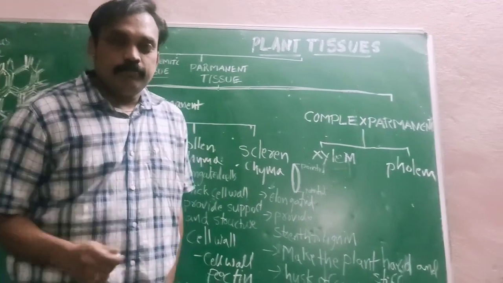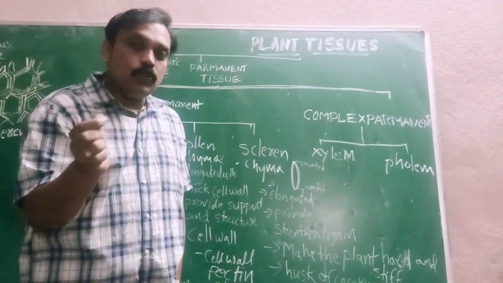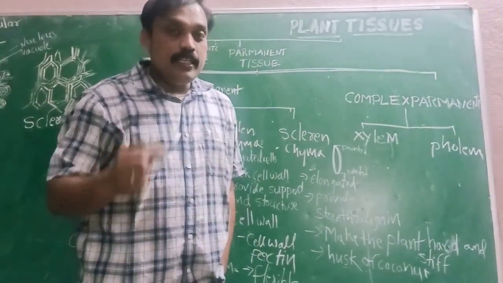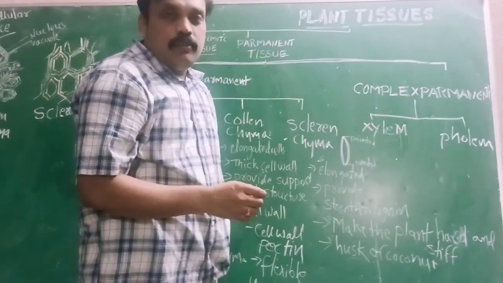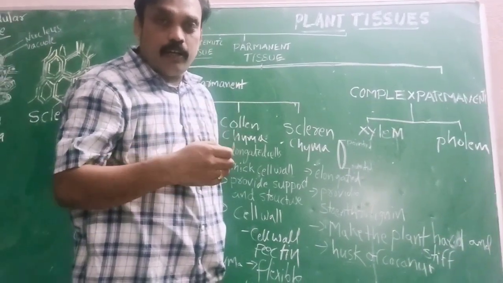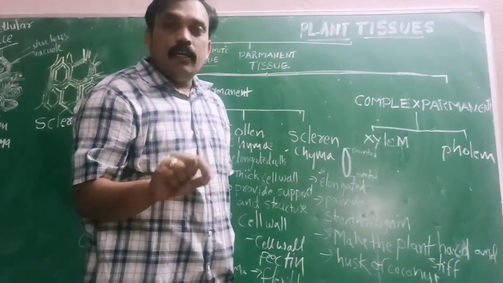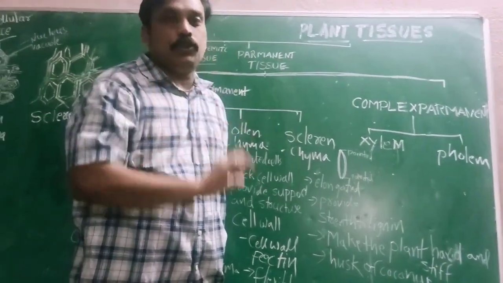These tissues are not possible to form new cells. They are undivided, already divided cells, and they do not change shape or anything. These are permanent tissues.